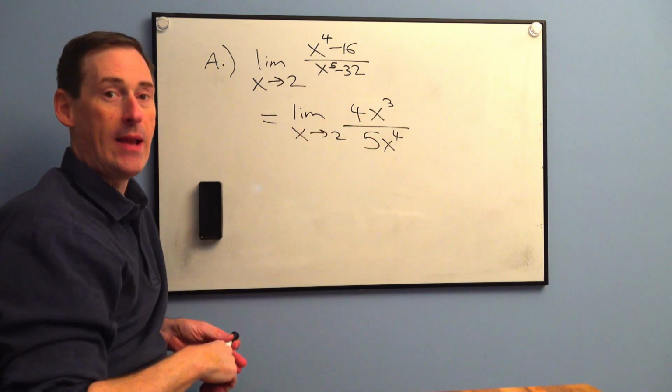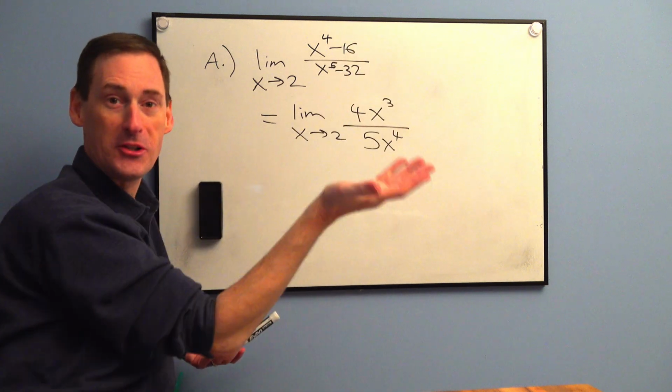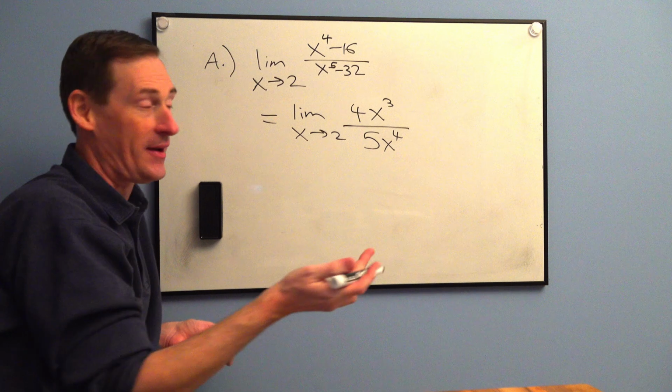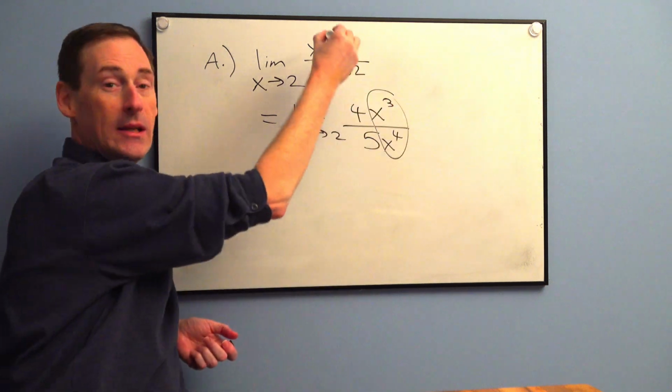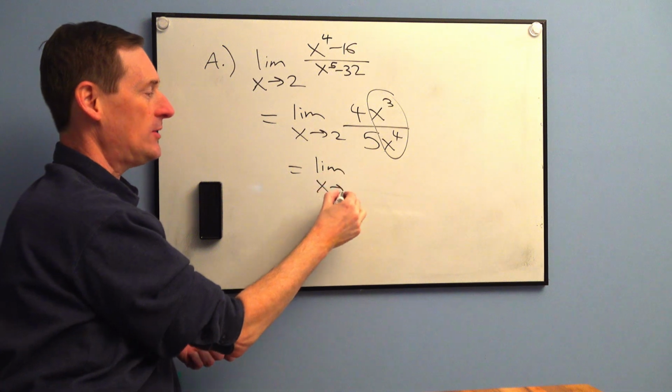Would you plug in 2 now? You could. I wouldn't. I'd rather reduce it first and make it a little bit better, right? Let's not do 2 to the 3rd, 2 to the 4th if we don't have to. So I'd rather take out an x cubed. Let's actually rewrite this. So this is just algebra.